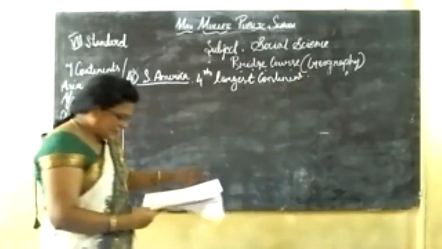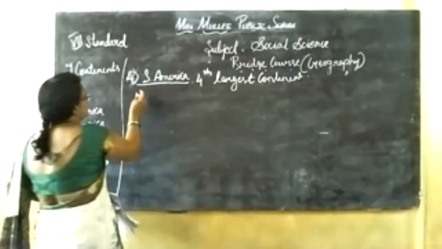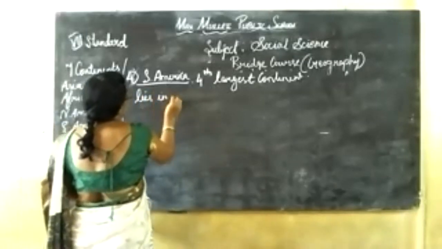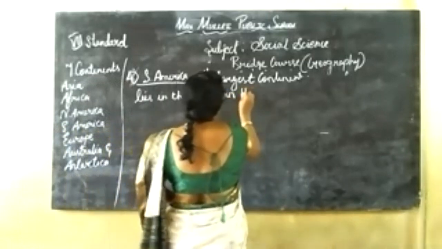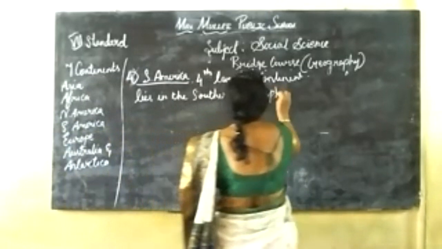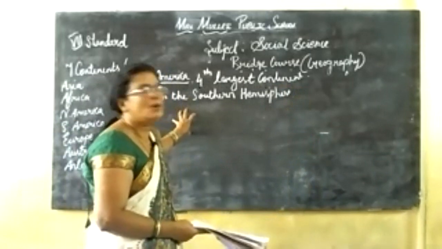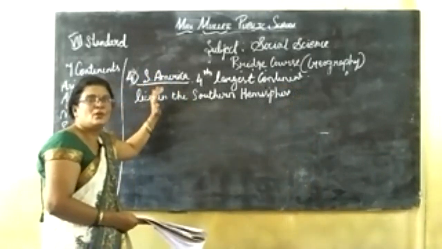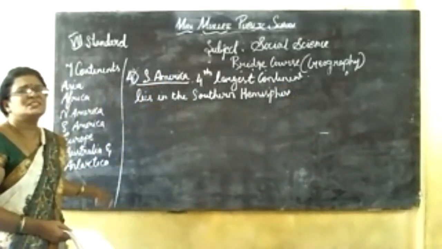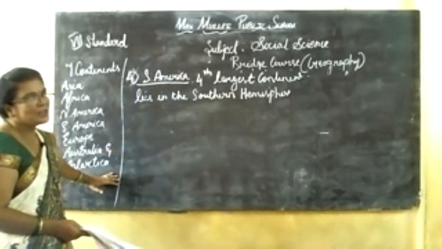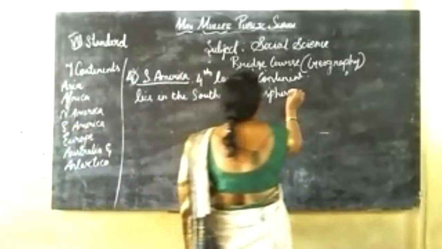Next, it lies in the southern hemisphere. The South America continent lies in the southern part. It is very close to the Antarctica continent. You also know Antarctica is a continent, and it is the smallest continent, but South America is very close to it.